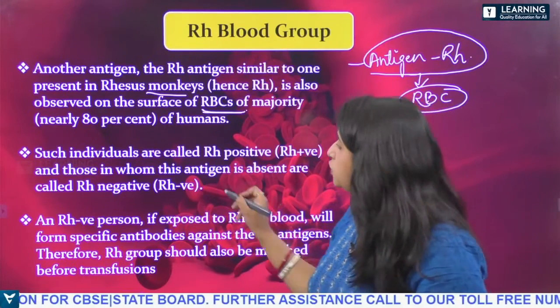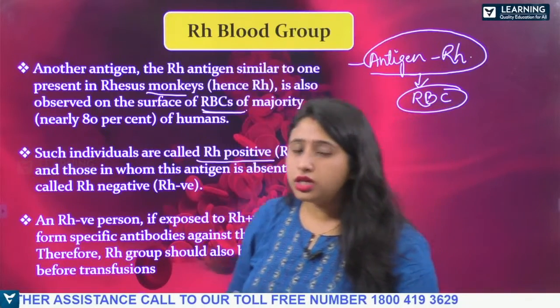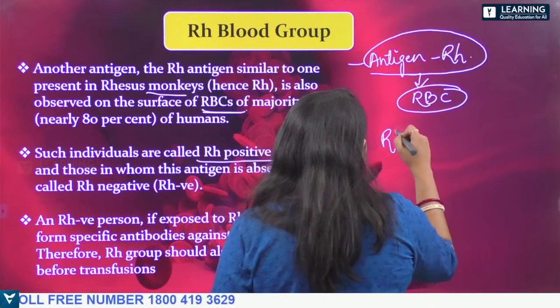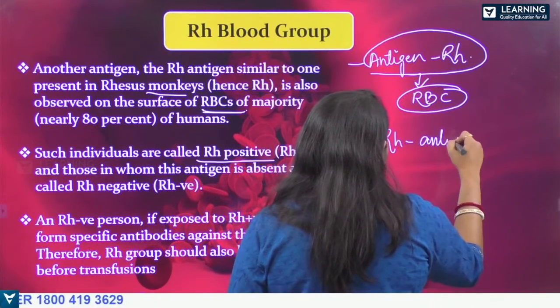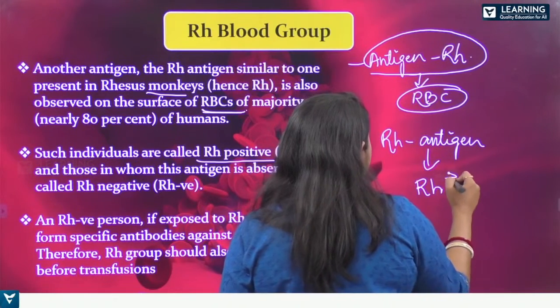So such individuals are called Rh positive. Those individuals having this Rh antigen will be called Rh positive.